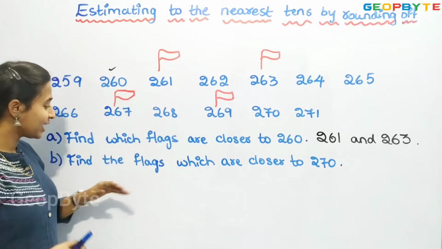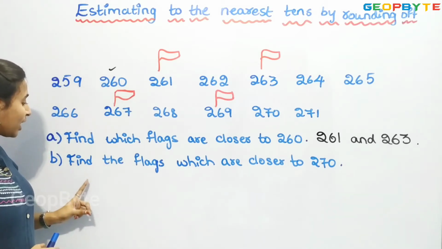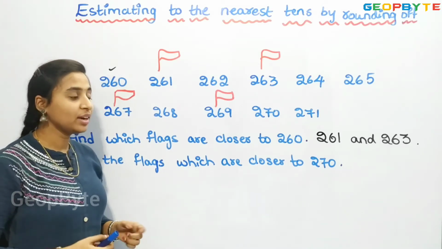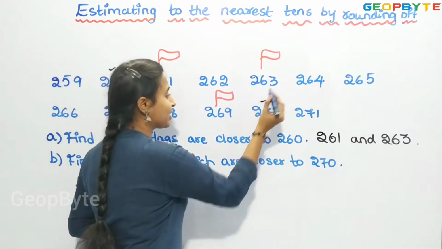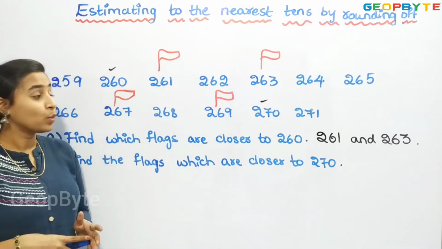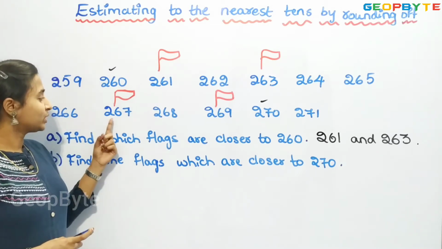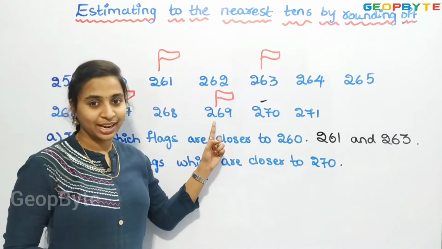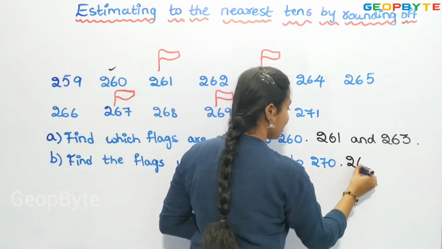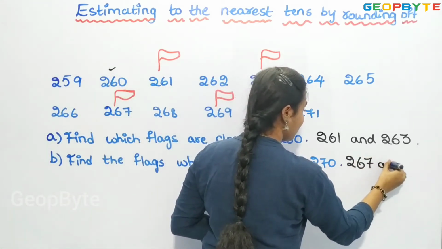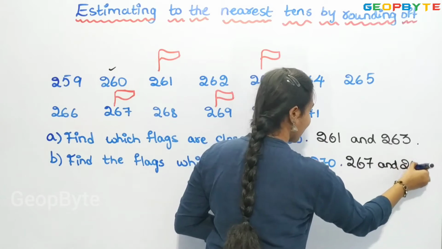Now let us see the next question. Find the flags which are closer to 270. Where is 270? It is here. Now which flags are closer? 267 and 269. So let us write 267 and 269.